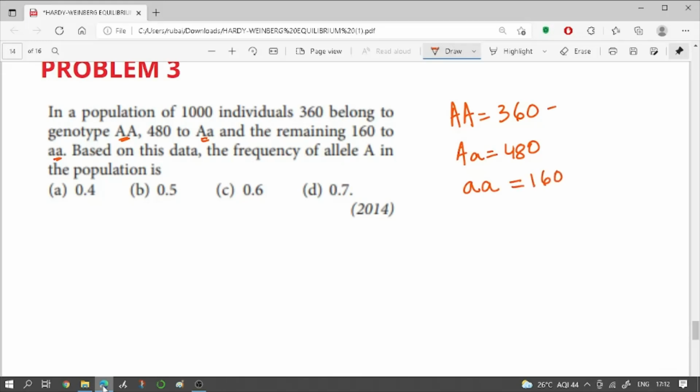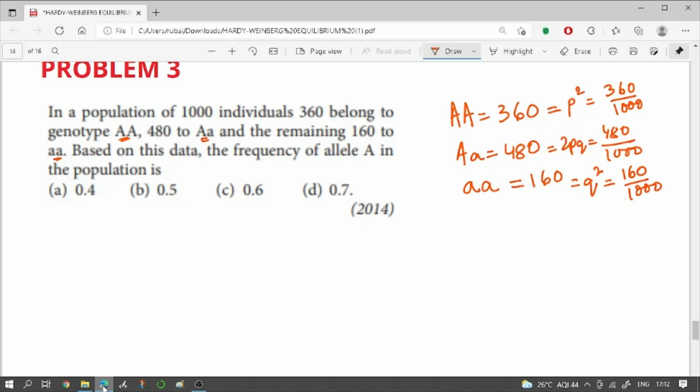So you can also say 360 is basically your p square. Now if you want to change it into the frequency, you have to divide them by 1000. Alright, so the frequency of heterozygotes 2pq is equal to 480 by 1000. And the frequency of the homozygous recessive, that is q square, should be 160 by 1000.